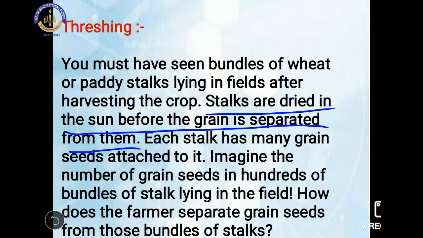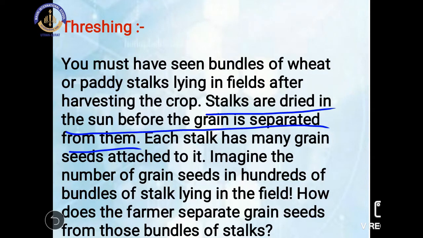We have to keep the stalks to dry in the sun before doing the separation process. And after that, we will do the separation process.